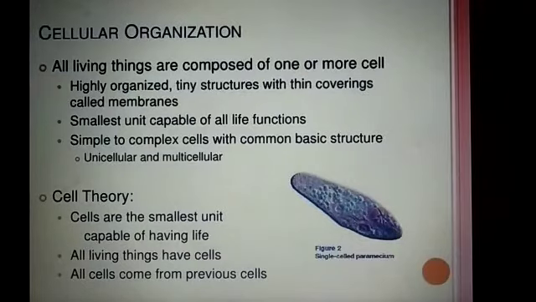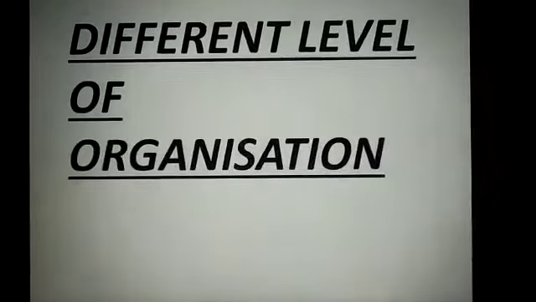Here you see the cell theory: cells are the smallest unit capable of having life. All living things have cells. All cells come from previous cells, by cell division. This is cellular organization. That means all living things, either plant or animal, are made up of cells.